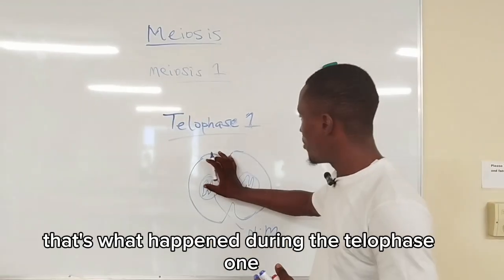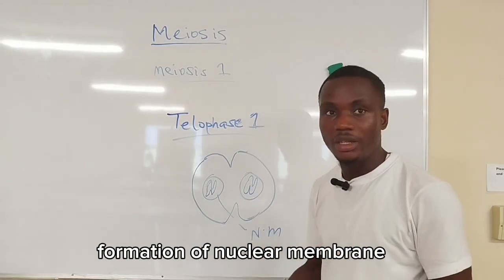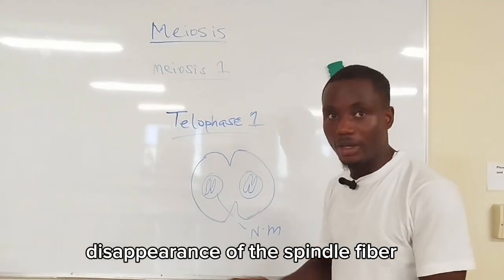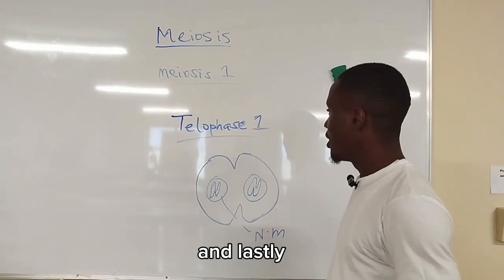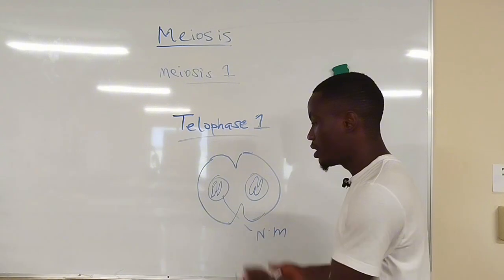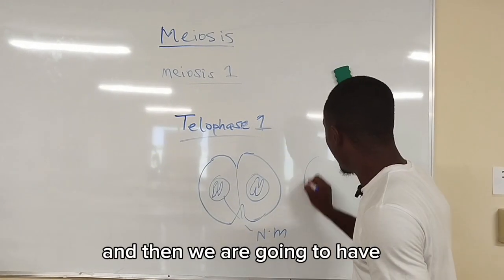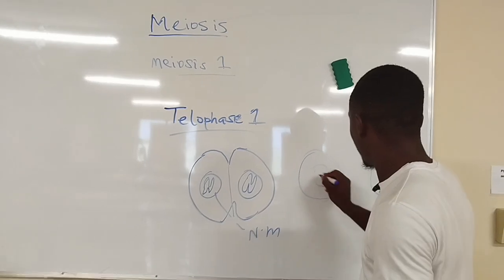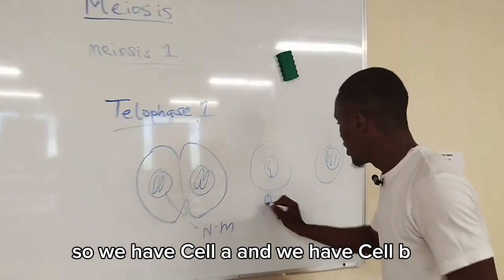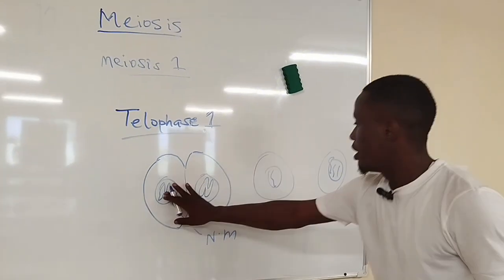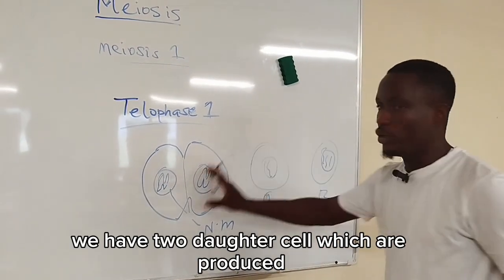So that's what happens during telophase 1: preparation for cytokinesis, formation of the nuclear membrane, and disappearance of the spindle fiber. And lastly, cytokinesis will occur. During the cytokinesis stage, this will divide totally, and then we are going to have something like this. So we have cell A and we have cell B. We have two daughter cells which are produced.